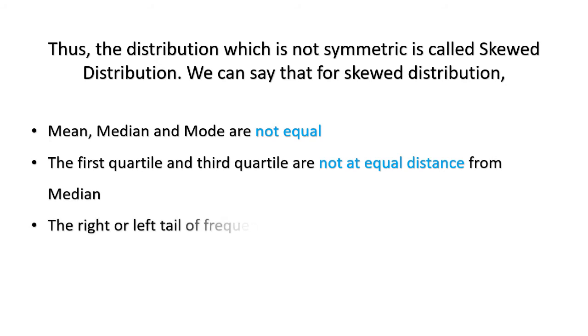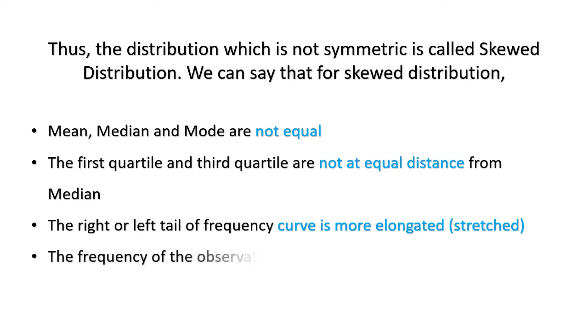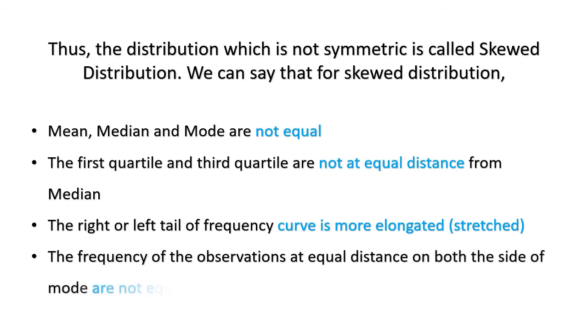The right or left tail of the frequency curve is more elongated, that is stretched. Right now you can see that the left and the right curve of the distribution are at equal lengths, but when it is not symmetric, one of the tails is more stretched out than the other tail. The frequency of the observations at equal distance on both sides of mode are not equal. So obviously for a skewed distribution, all the characteristics are the opposite of the symmetric distribution.